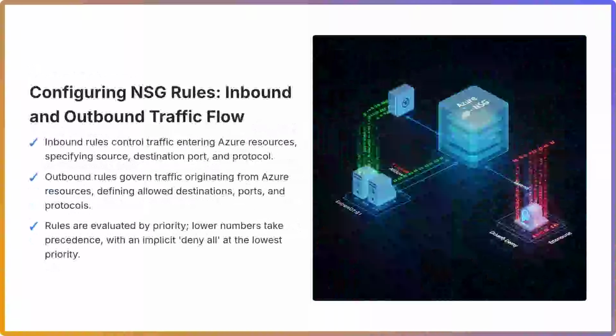Each rule is assigned a priority, with lower numbers processed first. Rules are evaluated sequentially, and the first rule that matches the traffic determines the action, either allow or deny. Crucially, if no explicit rule matches, an implicit deny all rule at the lowest priority ensures unpermitted traffic is blocked, enforcing a robust security posture.